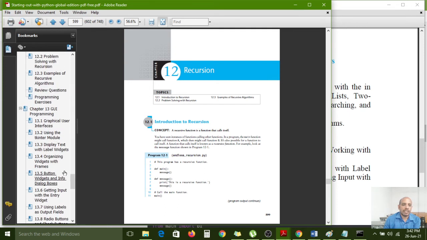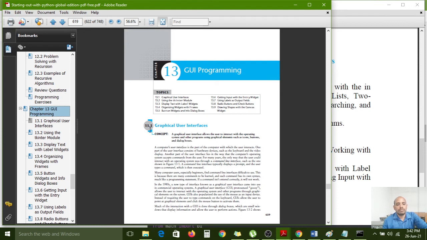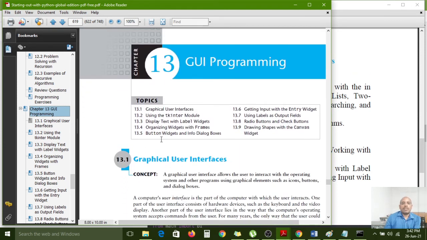In GUI programming, these are the topics we have: graphical user interfaces, using the Tkinter module, displaying text with label widgets, organizing widgets with frames, button widgets and info dialog boxes, getting input with the entry widget, using labels as output fields, radio buttons and check buttons. The last option is not required because the syllabus doesn't have it.